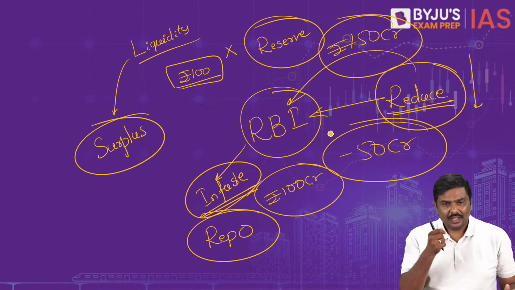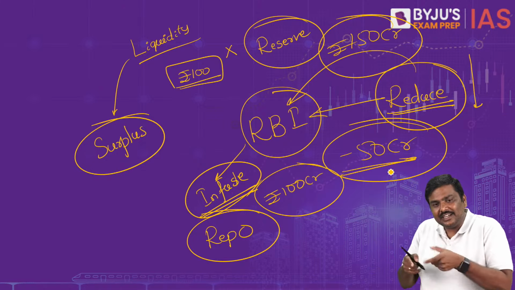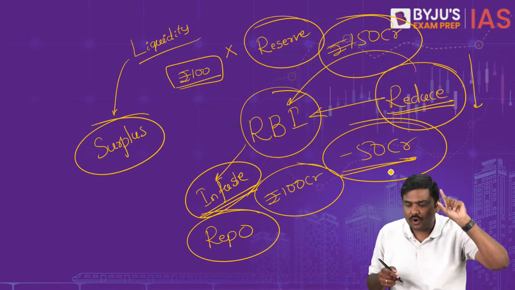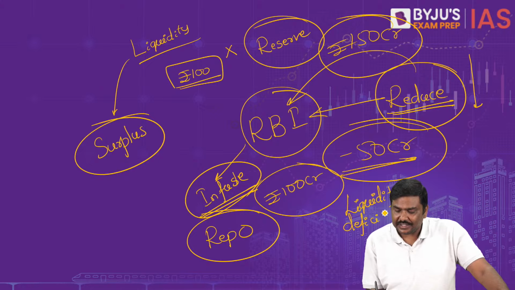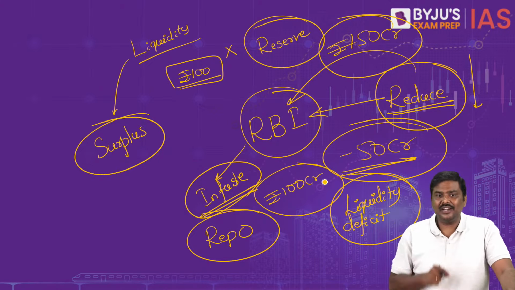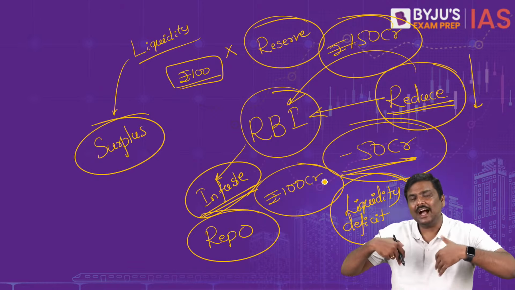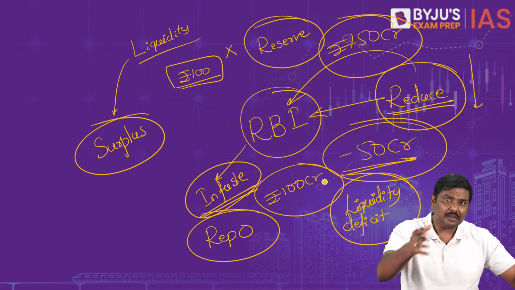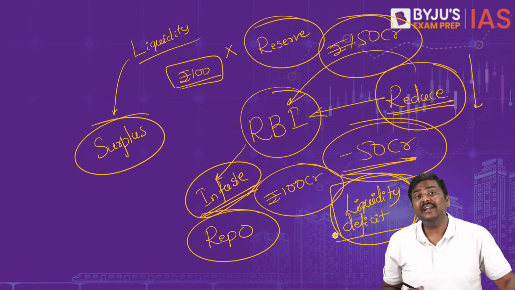Any difficulty here? The net liquidity is minus 50 crore. That is, from the banking sector, 50 crore rupees has actually been taken out by RBI. This is called liquidity deficit. On the other side, if RBI pumps in more money compared to taking out, then that is called liquidity surplus. For the last couple of years, there has been liquidity surplus in the market. For the very first time, very recently, there has been liquidity deficit.